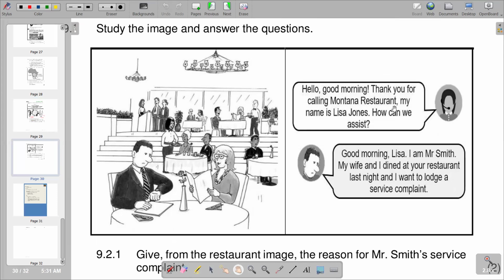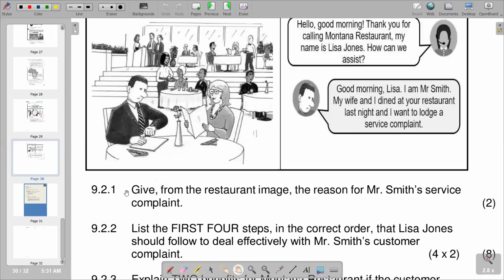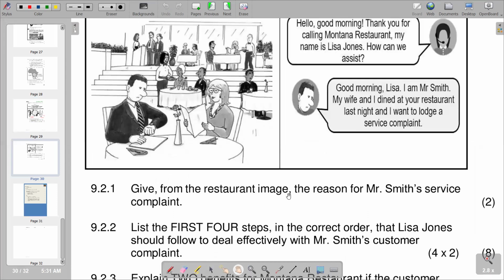So this should be a receptionist or a management assistant of Montana Restaurant. And then we have a person who seems to be a customer saying, good morning, Lisa. I am Mr. Smith. My wife and I dined at your restaurant last night, and I want to lodge a service complaint. So this is a customer and this is a worker in the restaurant. There is a complaint being lodged. According to question 9.2.1, give from the restaurant image the reason for Mr. Smith's service complaint. Mr. Smith is the one calling and complaining. So what can be the complaint?